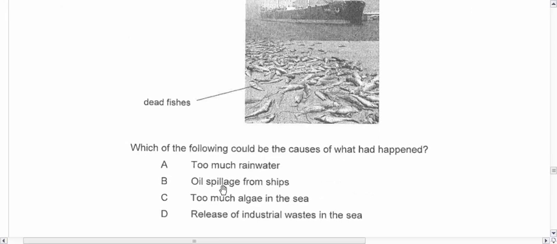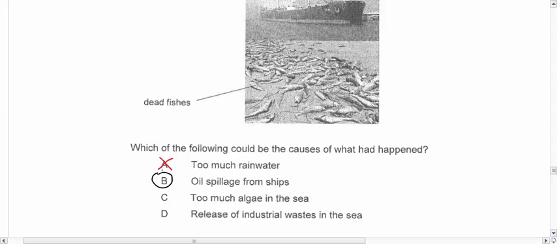Now question 13, you're supposed to study the picture here. So you see lots of dead fishes, you see a ship here. The question asks which of the following could be the causes of what happened? Okay, so let's see. Too much rainwater. Does too much rainwater cause fishes to die? Obviously not. Alright. Oil spillage from ships. Yes, this is definitely one of them.